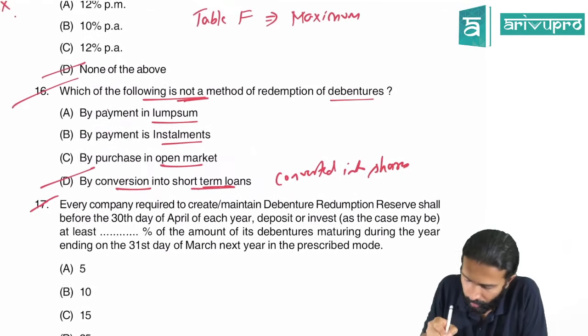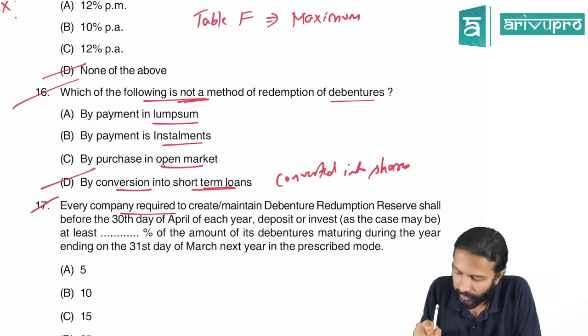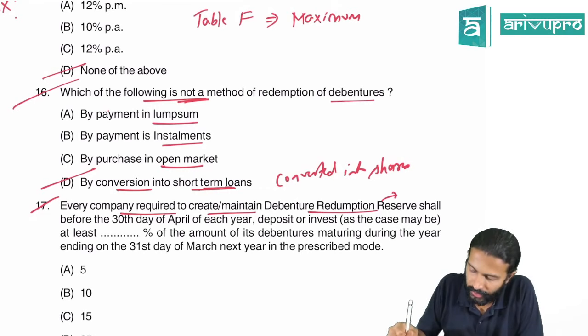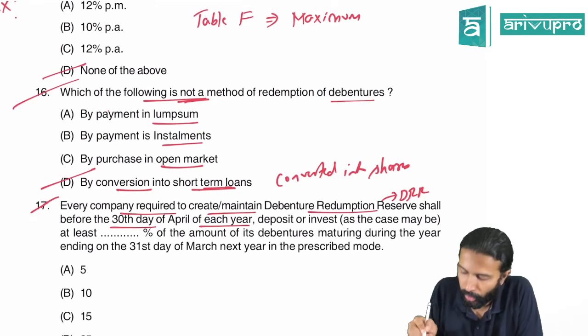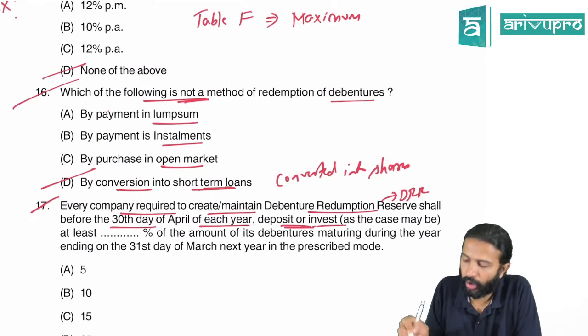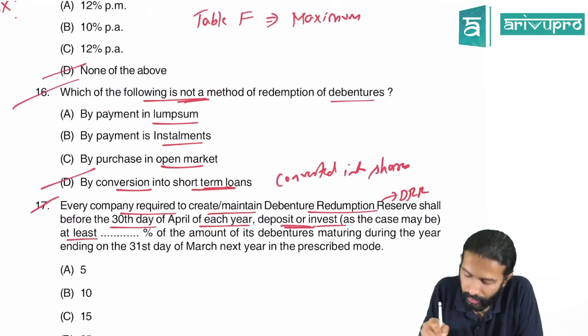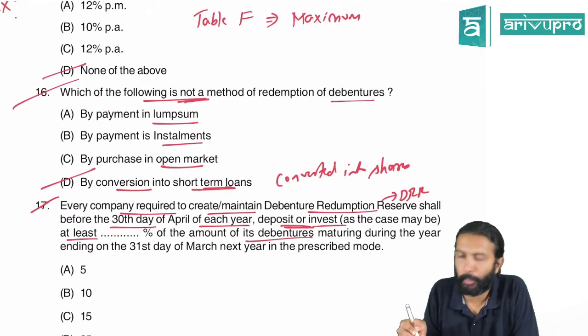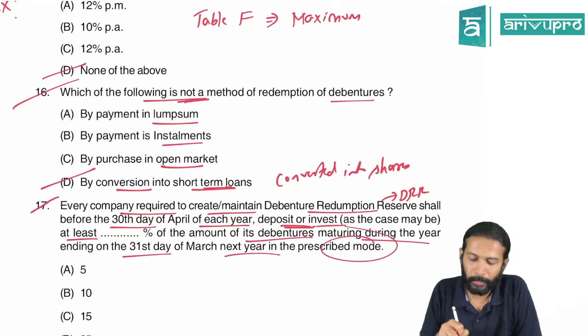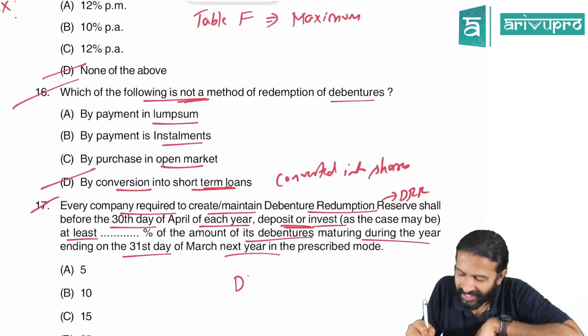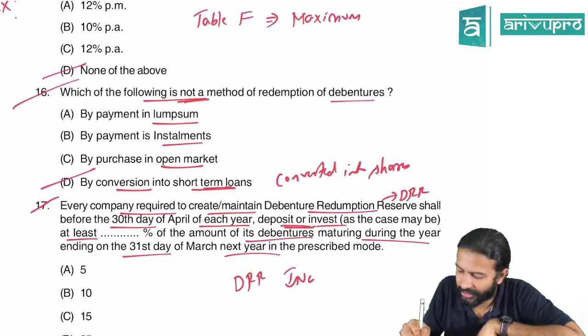Every company required to calculate and maintain debenture redemption reserve, DRR, shall before the 30th day of April of each year deposit or invest, as the case may be, at least dash percentage of the amount of debentures maturing during the year ending 31st March next year. They're asking how much is your DRR investment, sir?